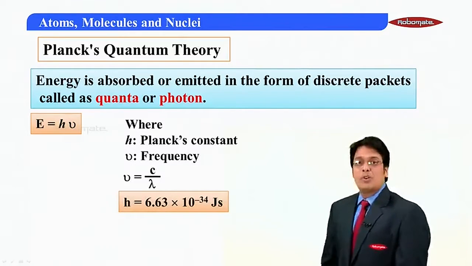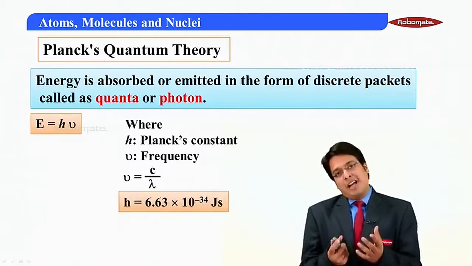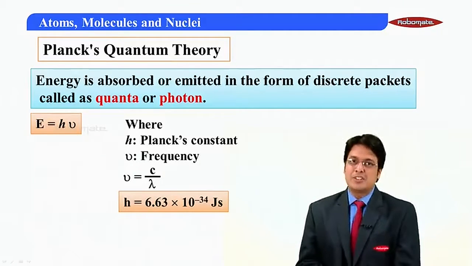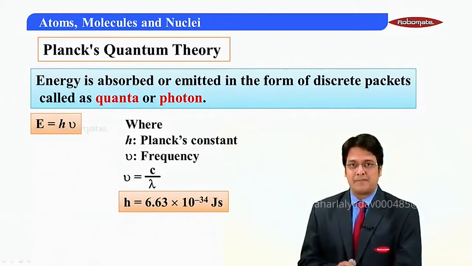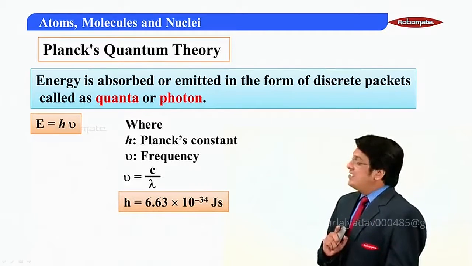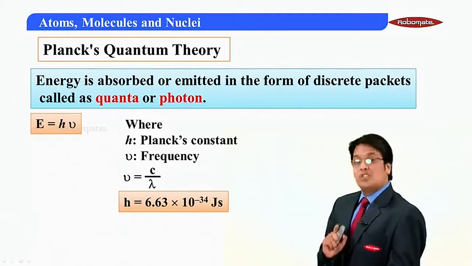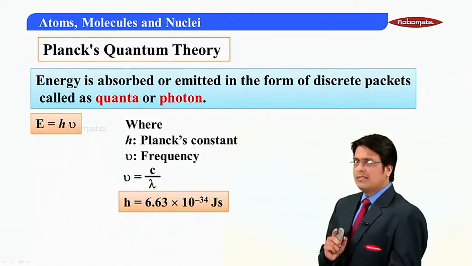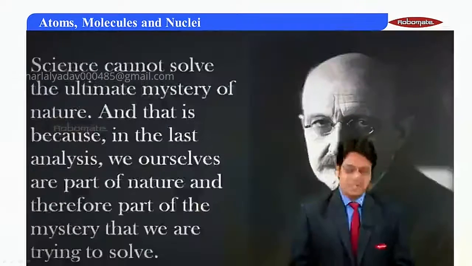So h is a constant. Please remember the value. It's 6.63 into 10 raised to minus 34 joule second. Why joule second? h is equal to E upon nu. E is joule and nu is 1 upon second. So it is joule into second. Easy peasy, nice and peasy.